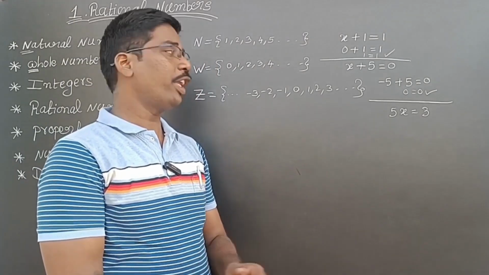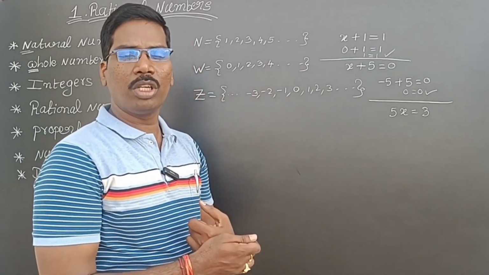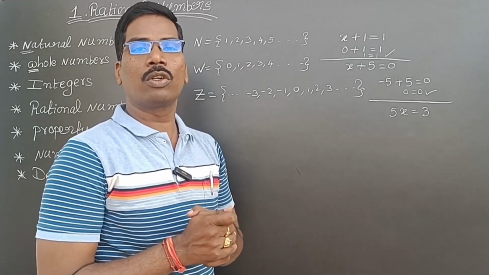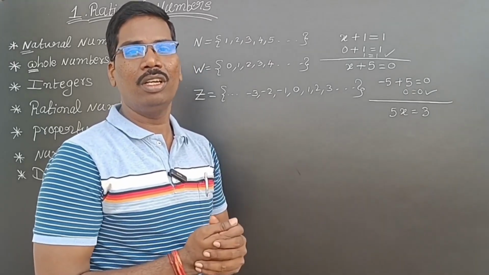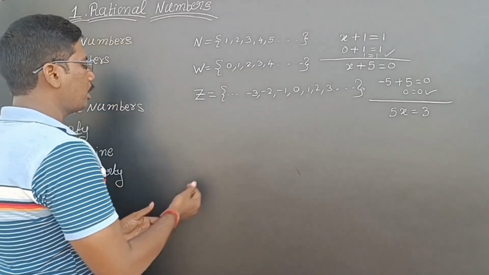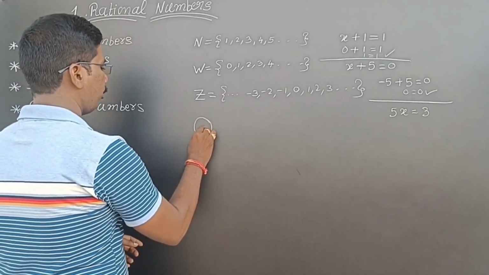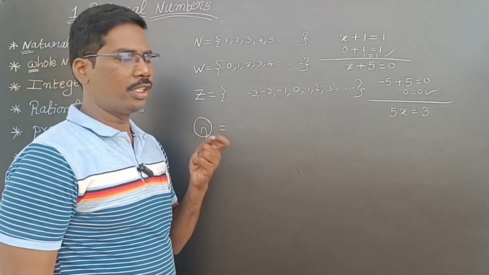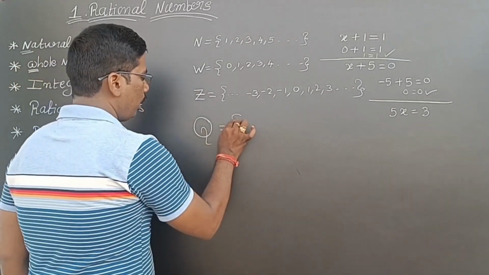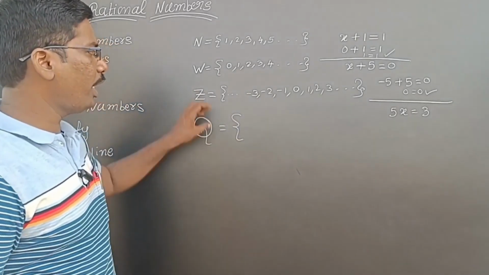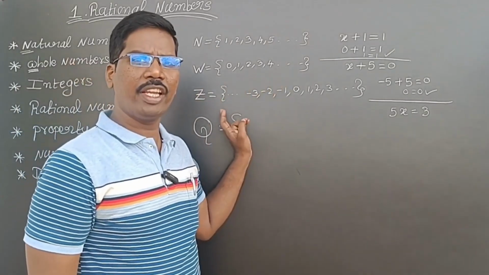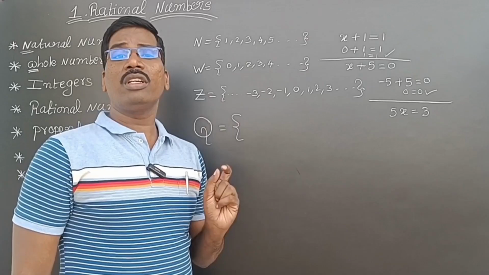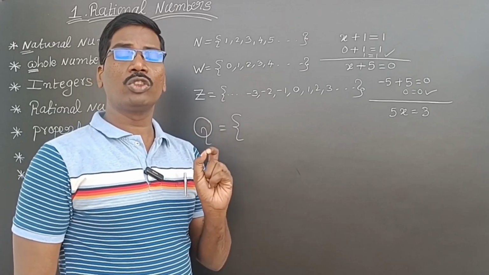So if I include those numbers in these integers, then we get a new system that is called rational numbers. Let us see rational numbers. Rational numbers are denoted with Q. If I take any two integers, the second number must not be 0. The second number should not be 0.